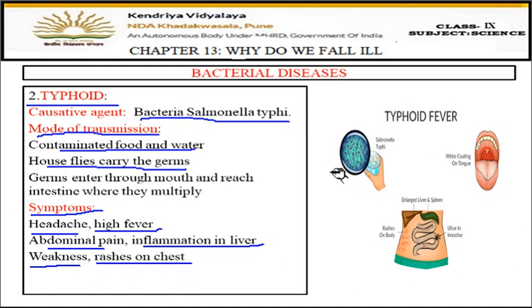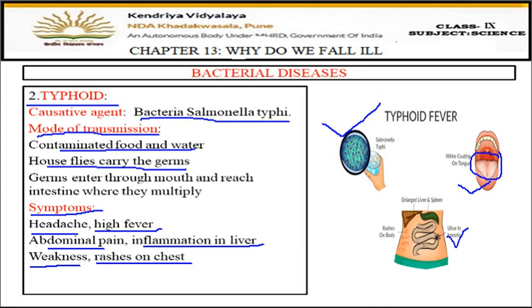Here you can see this is the bacteria Salmonella typhi. It looks like little, oval shaped, long shaped bacteria. And during this, one of the symptoms is also white covering on the tongue. The tongue also looks white in case of typhoid. So this is also one of the symptoms. And then rashes on the chest area, abdominal area. And the bacteria reach the intestine and damage the cells of the intestine as well.